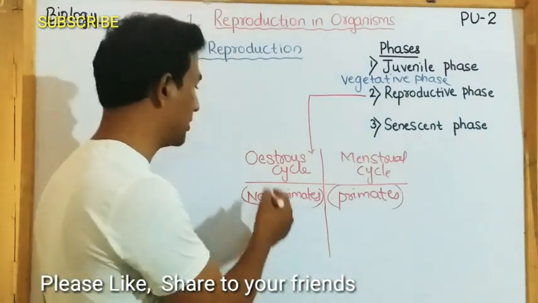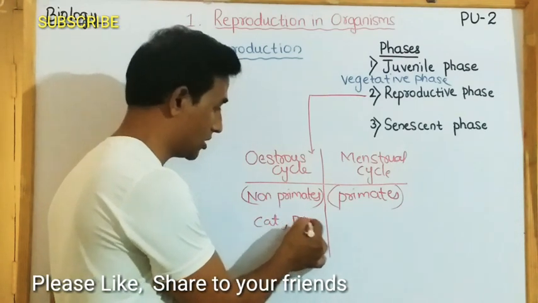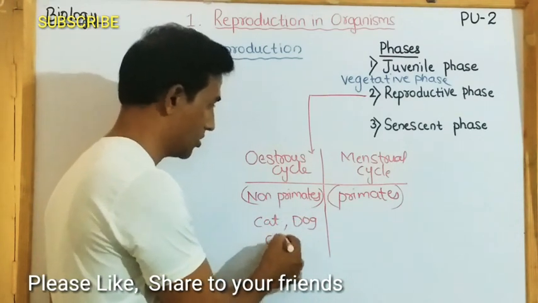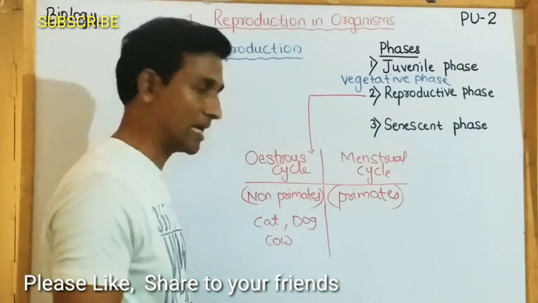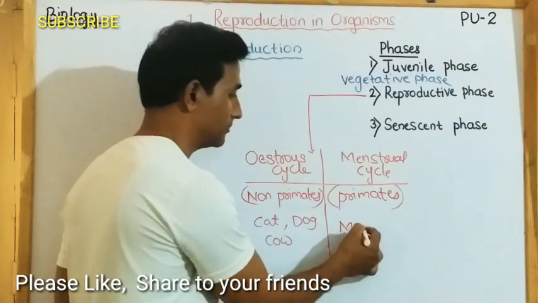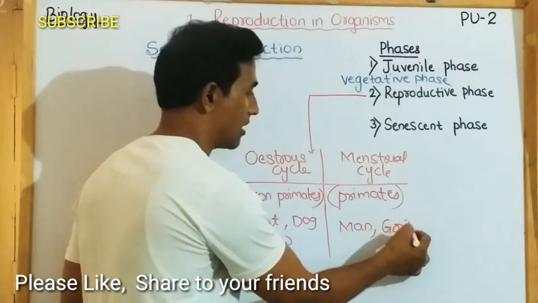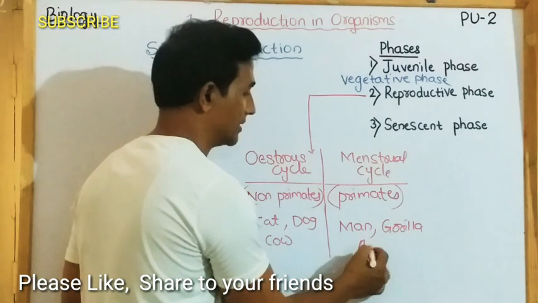Examples of non-primates like cat, dog, cow have the estrous cycle. For menstrual cycle, examples are man as well as gorilla, that is apes.